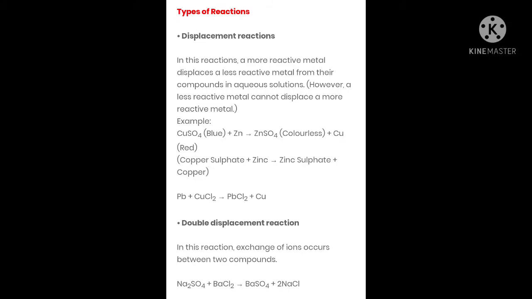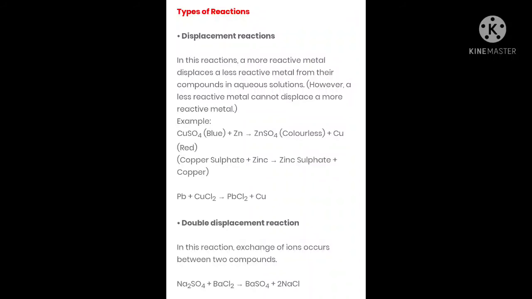Now in a double displacement reaction, two things are displaced. Here an exchange of ions occurs between two different compounds. As you can see in the last line of the equation, Na2SO4 plus BaCl2: barium reacts with the sulfate group to form barium sulfate, and sodium and chlorine react to form NaCl, sodium chloride.